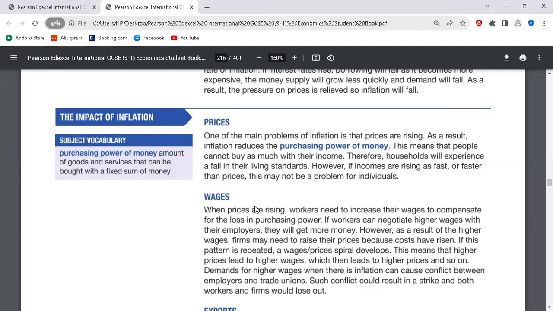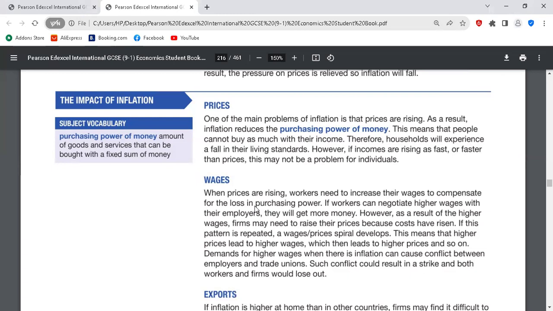The impact of inflation on prices. If inflation continues to rise within the economy, the purchasing power and disposable income of households will fall. They won't be able to buy what they used to buy. Their living standards will fall, because you cannot afford what you used to buy. That means your standard of living will fall. Clear. But if the rate of inflation is increasing at the same time as your income is increasing, then there won't be problems. Their living standards would even increase.